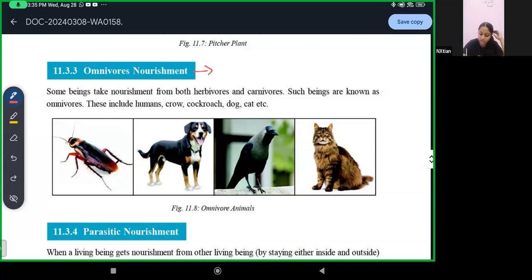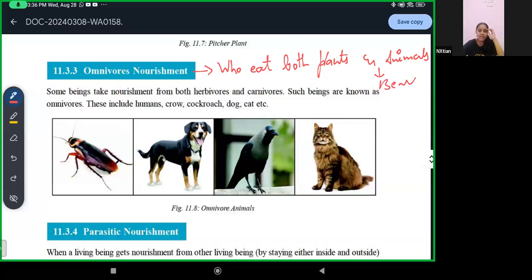So, omnivores basically are those animals which eat both plants and animals, such as a bear. It eats plants and animals. So those are known as omnivores.